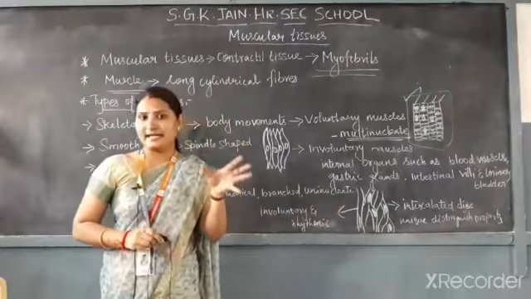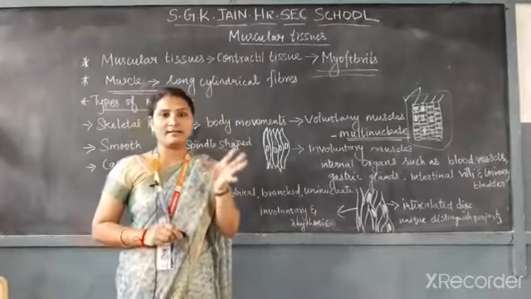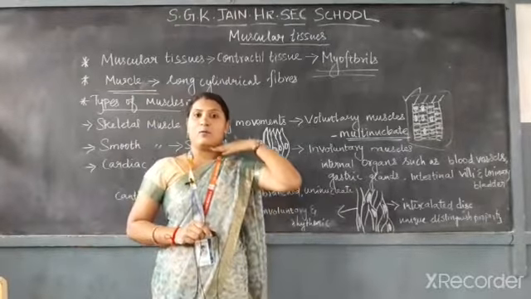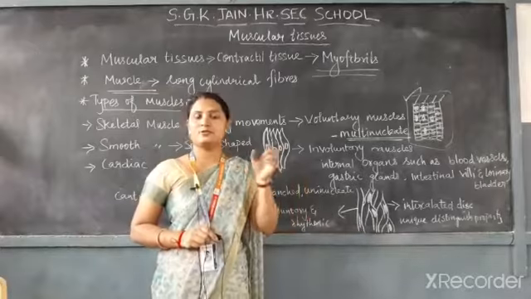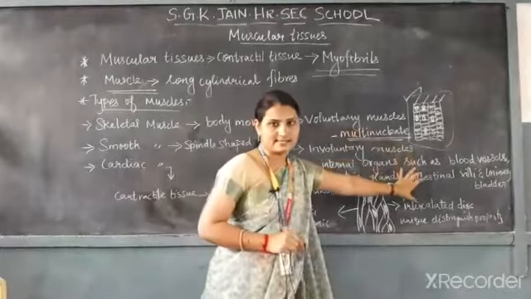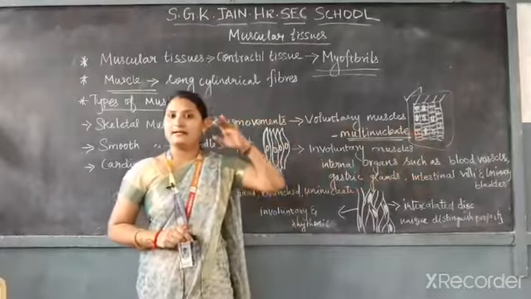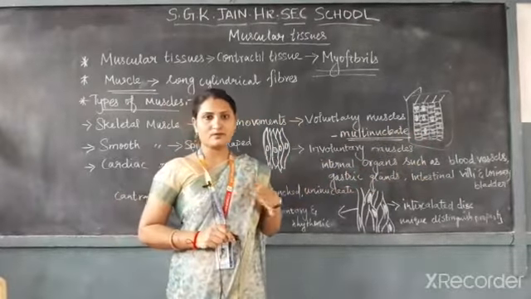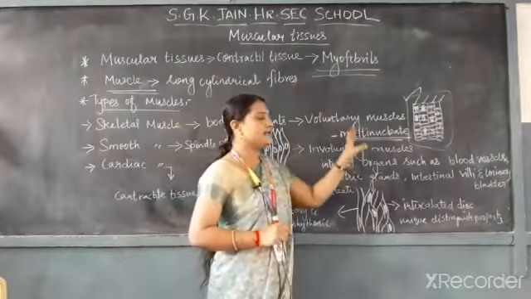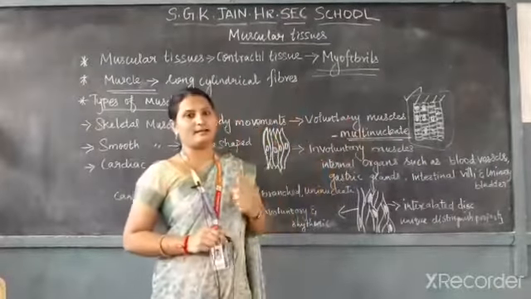But these internal organs do not work under our control. They are not voluntary muscles. That is why they are called involuntary muscles, since they do not work under our control. You can find this type of muscle only in the walls of the internal organs.